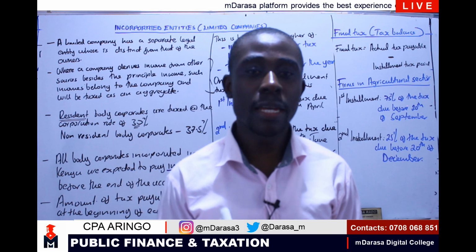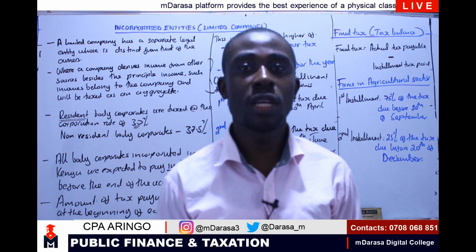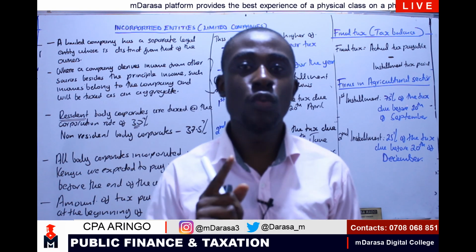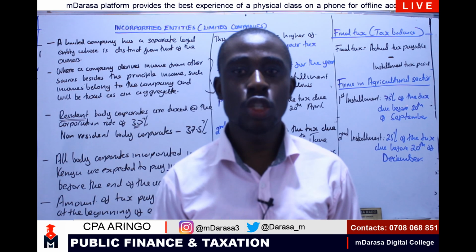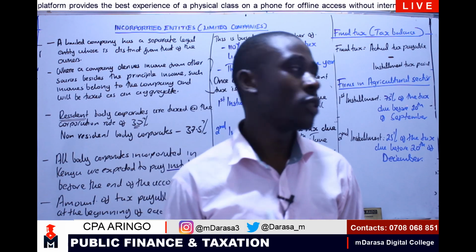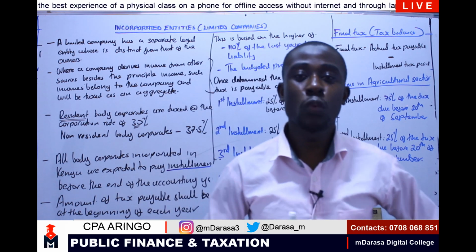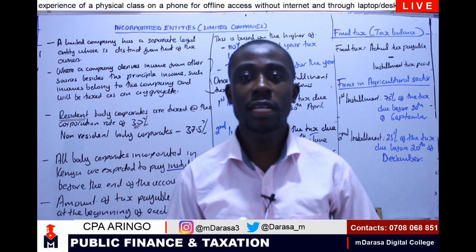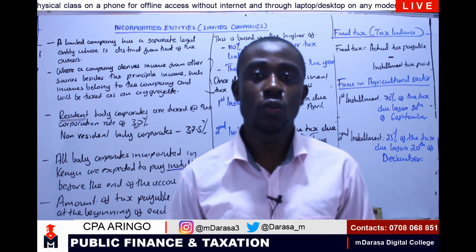We'll go ahead and look at the format of preparing the taxable income for companies. Then we proceed to handle an illustration question. So join me in the next session, where we look at the format and we handle the question.